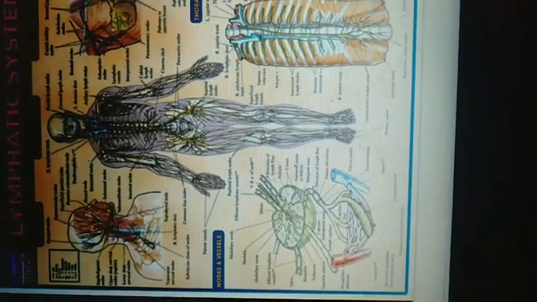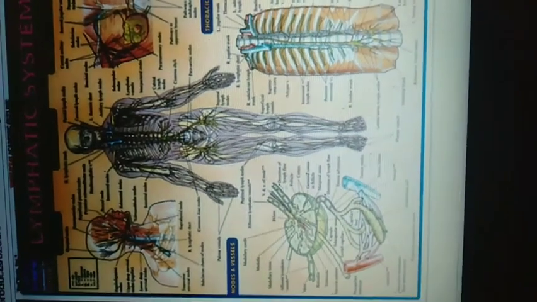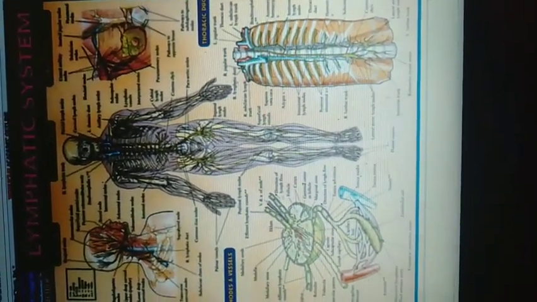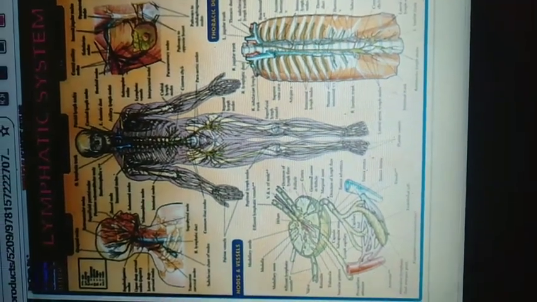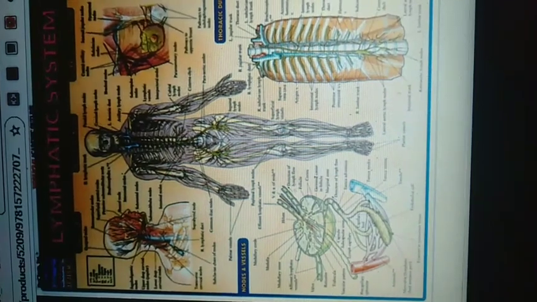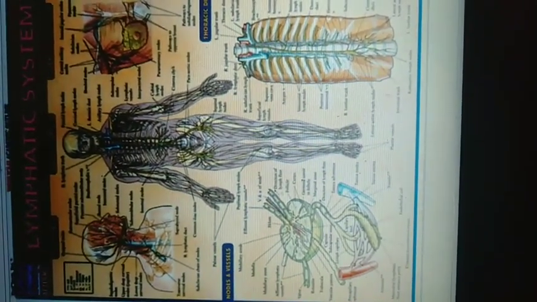Lymph is a straw-colored watery fluid. It is derived from the interstitial fluid and contains some amount of white blood cells. The network of vessels within which lymph flows is called the lymphatic system. The lymph protects us from infections.